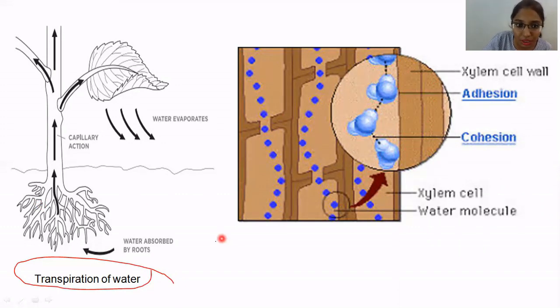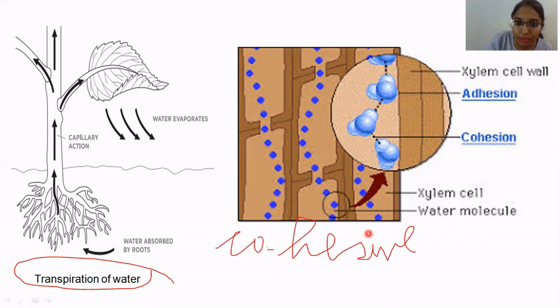Again, as we have discussed, it is having cohesive properties, so the water molecules will pull themselves up. As you can see in the figure, cohesive forces are pulling up, and this is the wall of the xylem. Xylem is the one responsible for the transport of water throughout the plant.